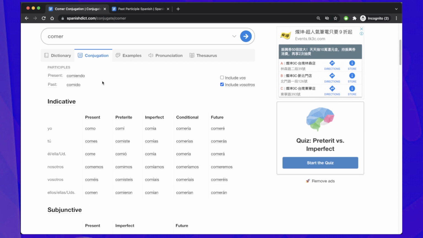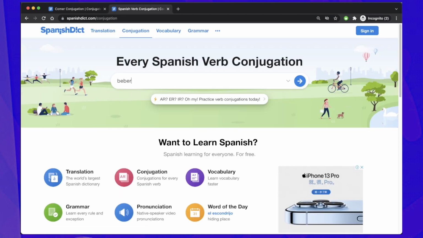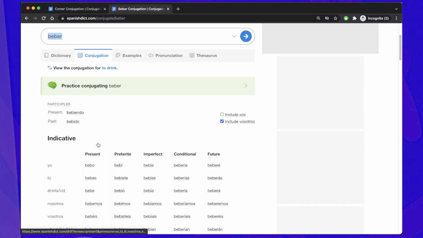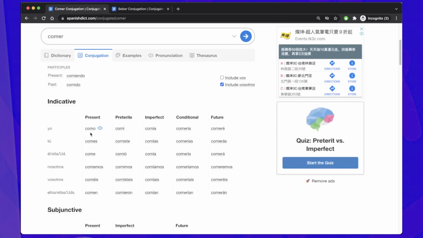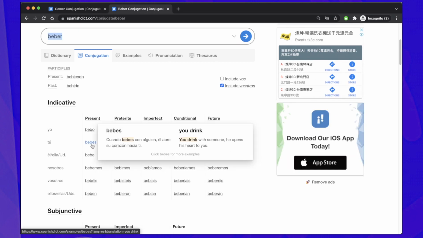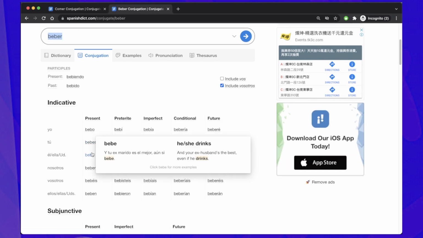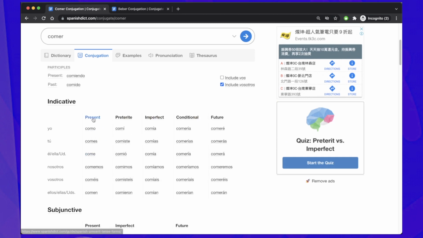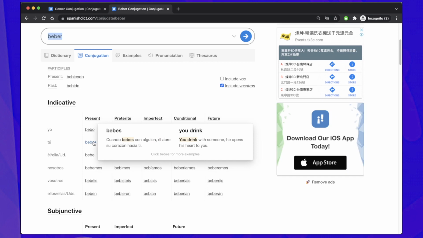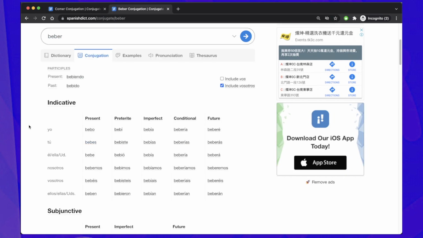So my recommendation is to always keep a conjugator with you because you will start to notice a pattern with the words. For example, if I search for beber, which means to drink, you will start to see the endings. For example, yo bebo, yo como. Tú comes, tú bebes. Él, ella, usted bebe, él, ella, usted come. So you can actually see the endings are similar for the present category with different types of verbs.